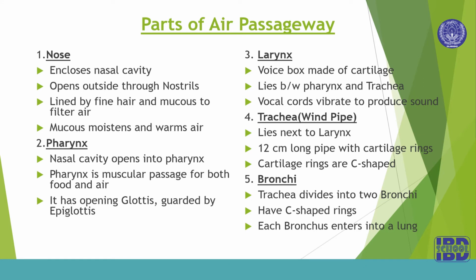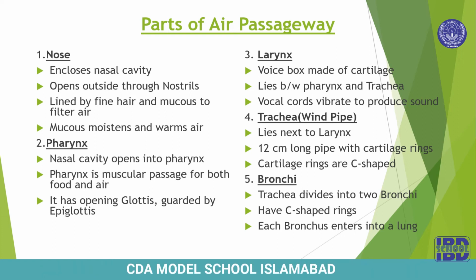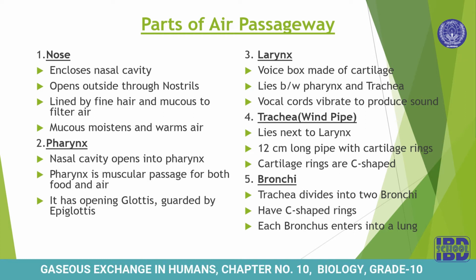Next part is trachea. It is also called windpipe. It lies next to the larynx. It is a 12 centimeter long pipe with cartilaginous rings, and these cartilaginous rings are C-shaped rings. And why are they present in the wall of trachea? Just because they help the windpipe to remain open throughout.